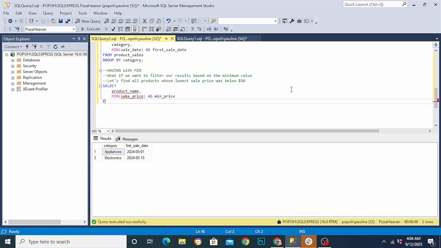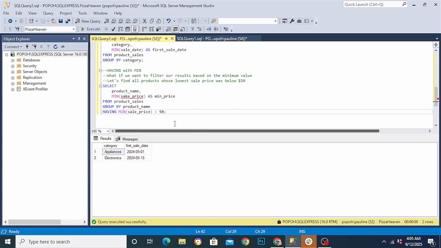All this is from the product sales table. We want to GROUP BY the product name. Then HAVING the minimum of the sale price column to be less than $50. So I want us to understand that the HAVING function filters based on the aggregate.